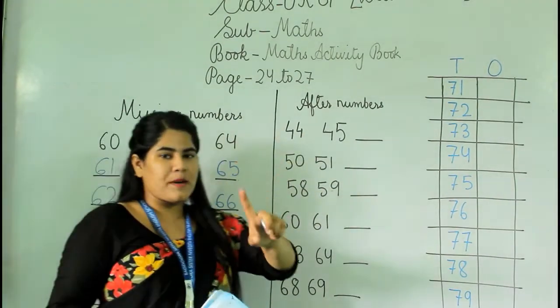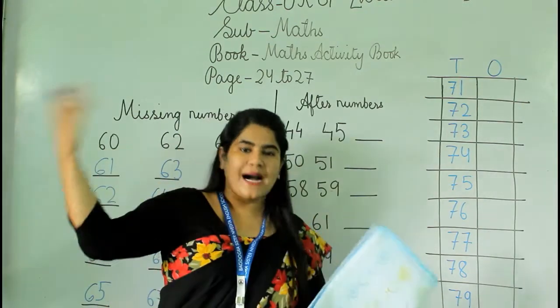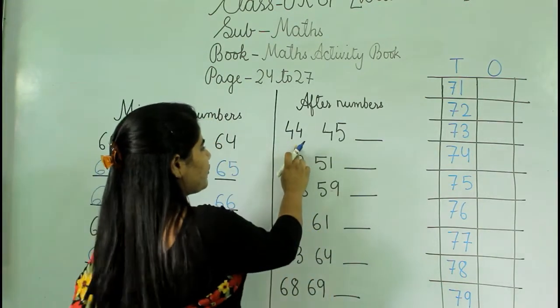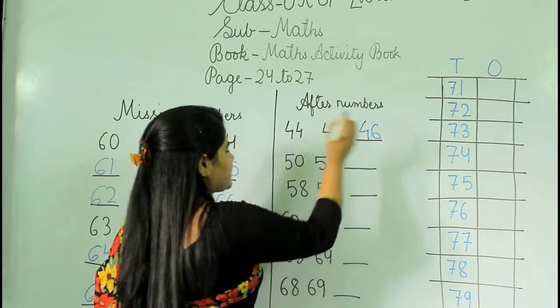If you open to page 25, you will get this part. Okay, that is after numbers, what comes after. Okay. So 44, 45, the next number will be 46.